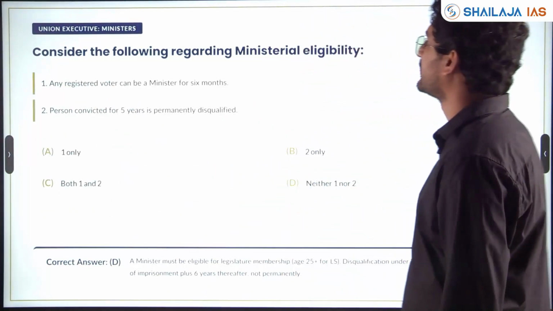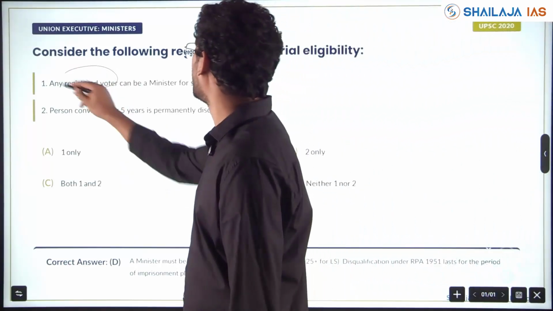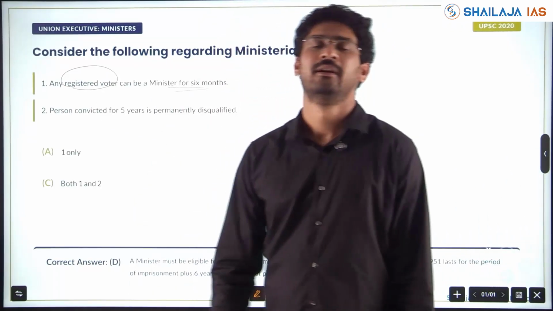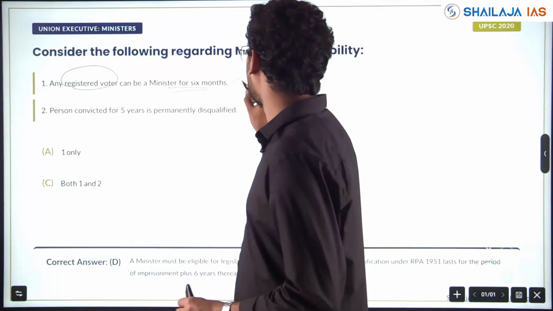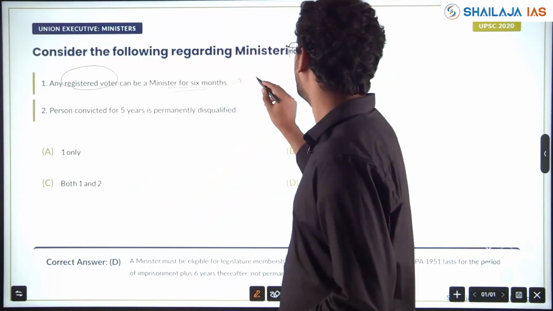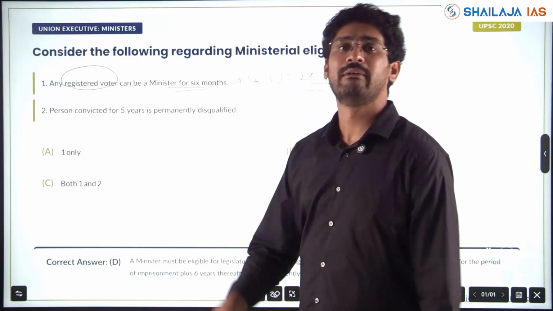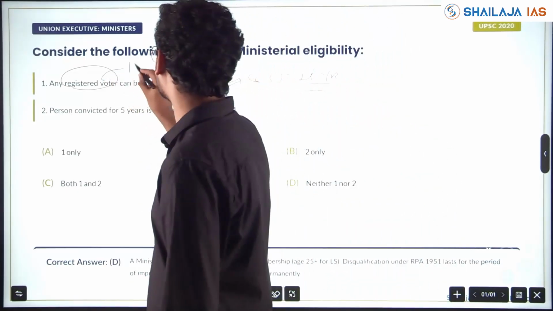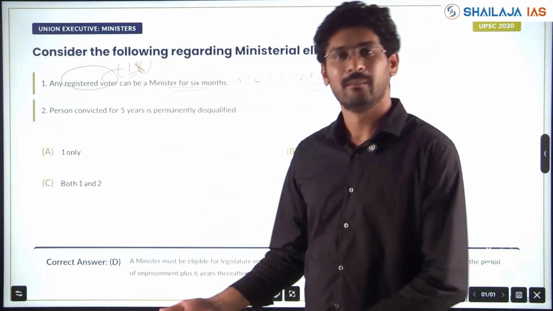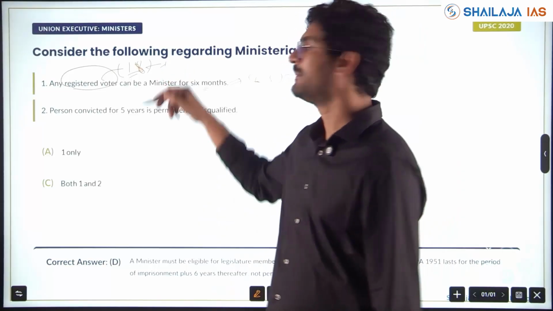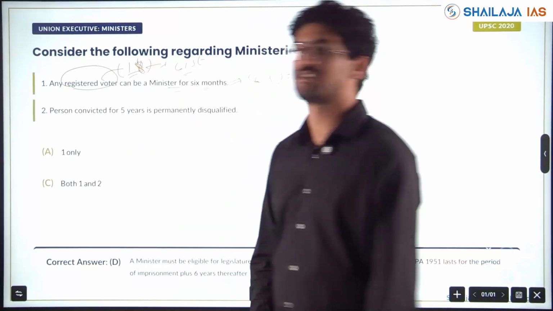Union Executive, Minister. Who can become a minister? Any registered voter can be a minister for 6 months. A minister should have the same criteria as a Lok Sabha member, age 25 years, to become a minister. However, the voting age is 18 years. It was increased from 16 to 18. Which Constitutional Amendment Act? Please comment. It was the 61st Constitutional Amendment Act that increased it from 16 to 18.